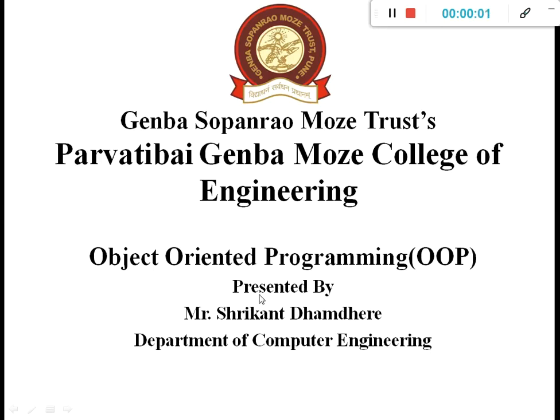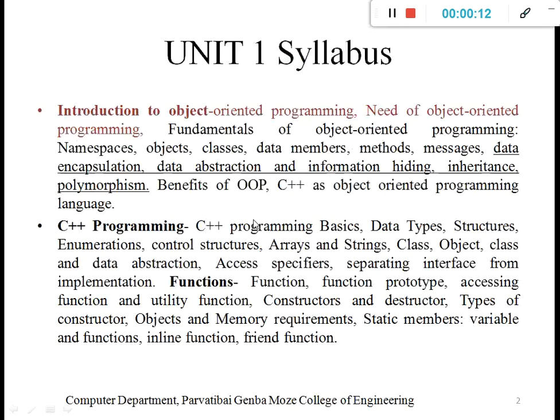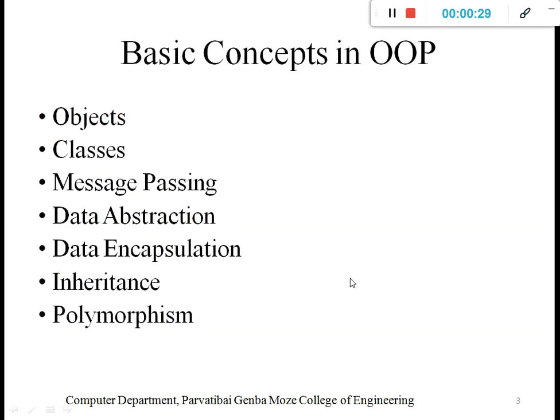Hello everyone. Now we will understand the next fundamental object oriented programming concepts. That is data encapsulation, data abstraction, and data abstraction with information hiding, inheritance, and polymorphism. These are some fundamental object oriented programming concepts. We will understand it with an example.